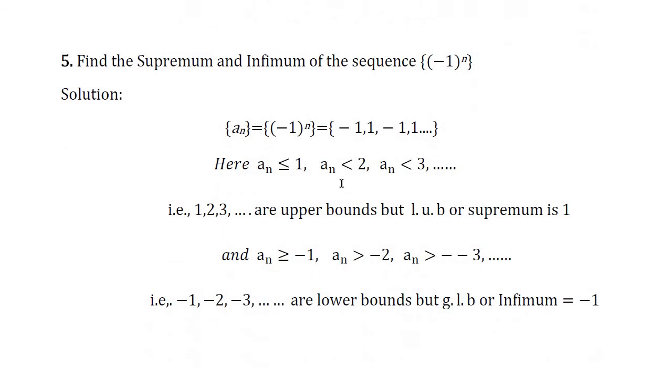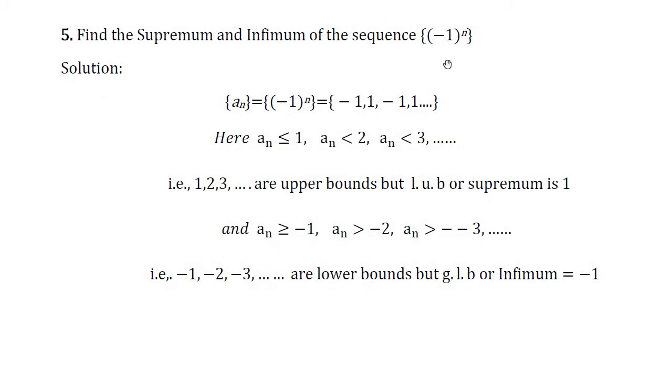Next problem. Find the supremum and infimum of the sequence minus 1 power n. So consider the sequence an equal to minus 1 power n. If you put n equal to 1, we get minus 1 power 1, which is minus 1, that is, the first term is minus 1. If you put n equal to 2, we get minus 1 whole square, which is plus 1. If you put n equal to 3, we get minus 1. n equal to 4, we get plus 1. So these are the terms of the sequence.